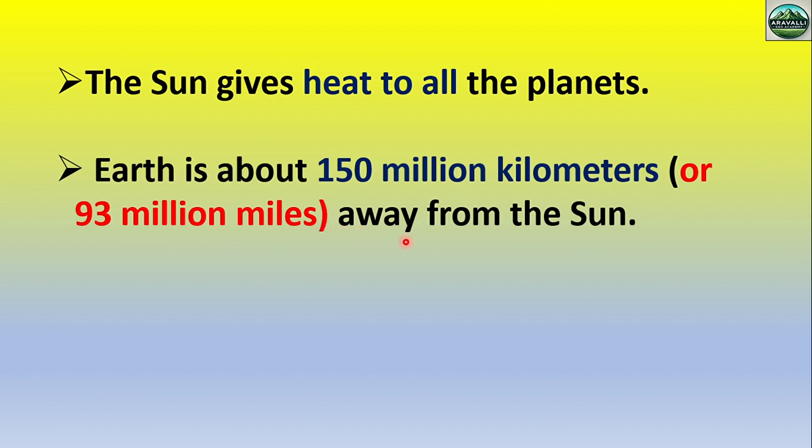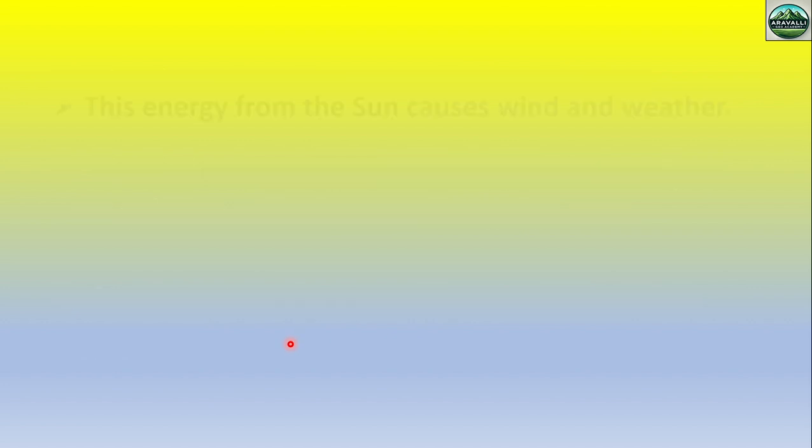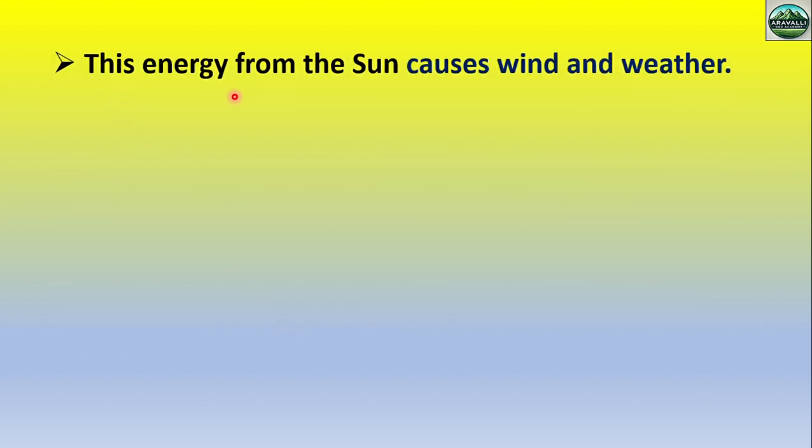Okay, the Earth gets only a small part of the sun's energy. We receive only a small part of the sun's energy. Okay, the energy from the sun causes the wind and weather. This is a very important point.